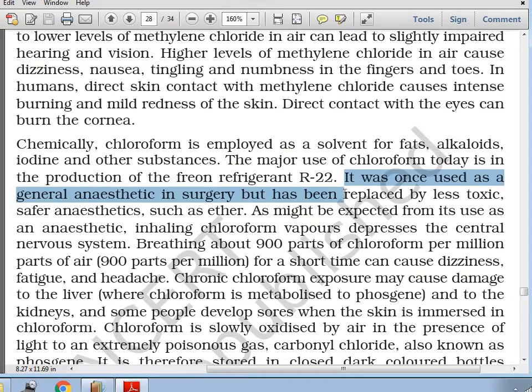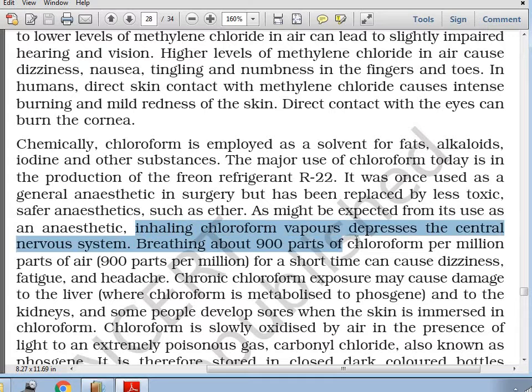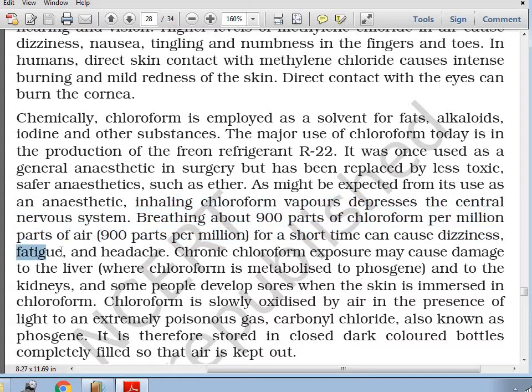Earlier it was used as an anesthetic in surgery, but has been replaced now with less toxic compounds such as ether. As an anesthetic, inhaling chloroform vapors depresses the central nerve system. Please note, breathing about 900 ppm concentration for a while can cause dizziness, fatigue, and headache.